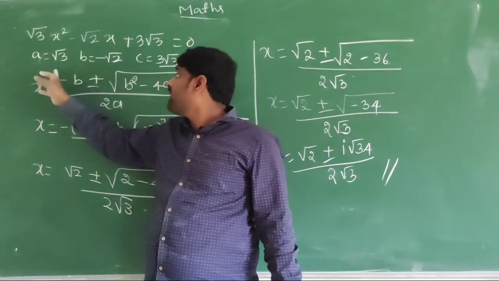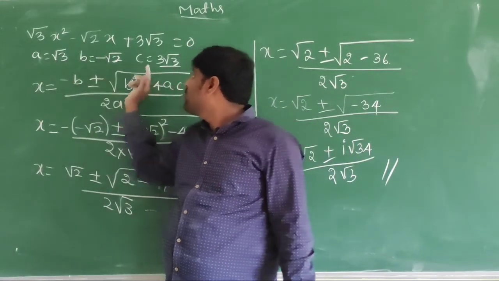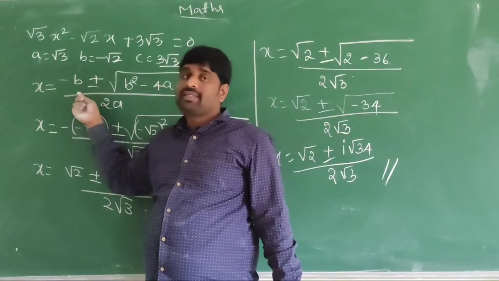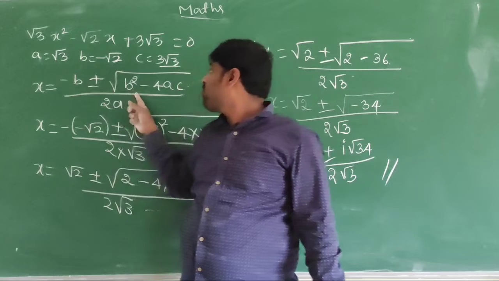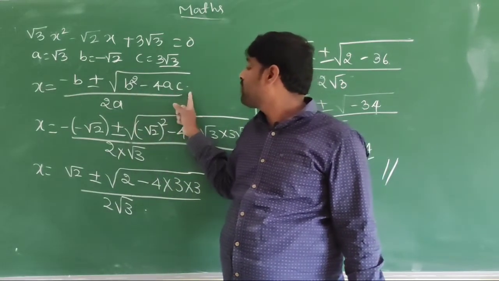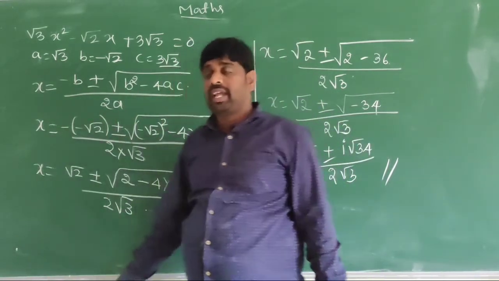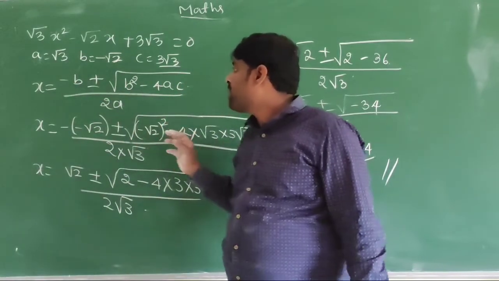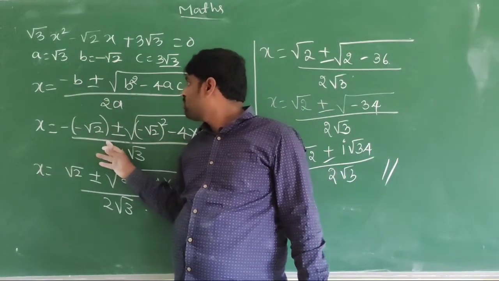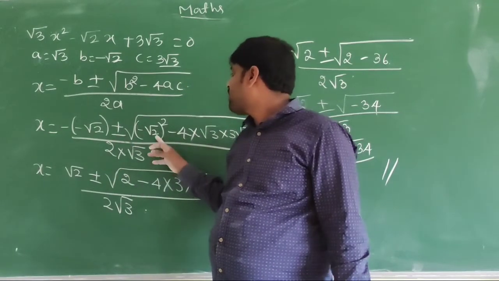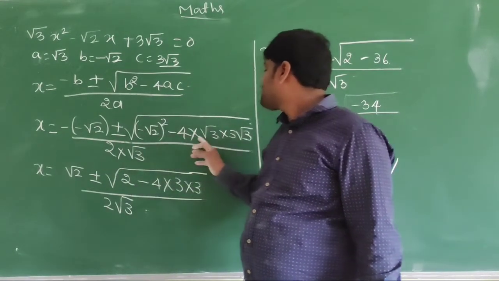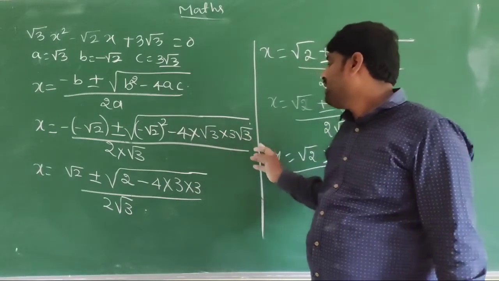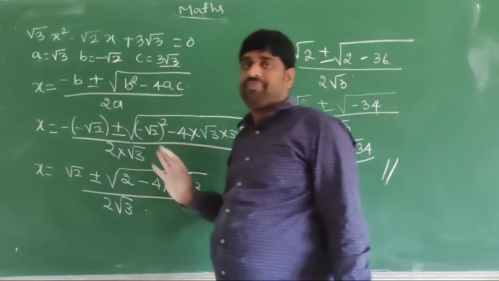A is equal to root 3, B is equal to minus root 2, C is equal to 3 root 3. X is equal to minus B plus or minus square root of B square minus 4AC divided by 2A. Substitute the ABC values in this formula. Minus into B value is minus minus root 2 plus or minus square root of minus root 2 whole square minus 4 into A value root 3 into C value 3 root 3 divided by 2 root 3.